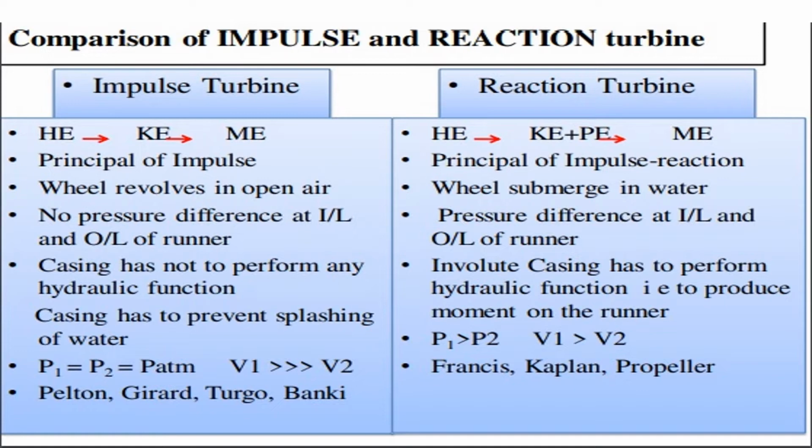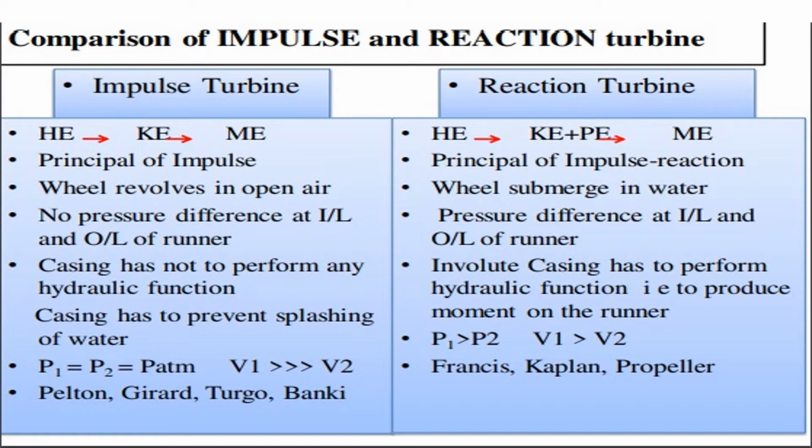But in a reaction turbine, the inlet pressure is high and the outlet pressure is low; the pressure changes. In an impulse turbine, the casing does not have to perform any hydraulic action, it only prevents splashing of water. But in a reaction turbine, the casing has to perform a hydraulic function.